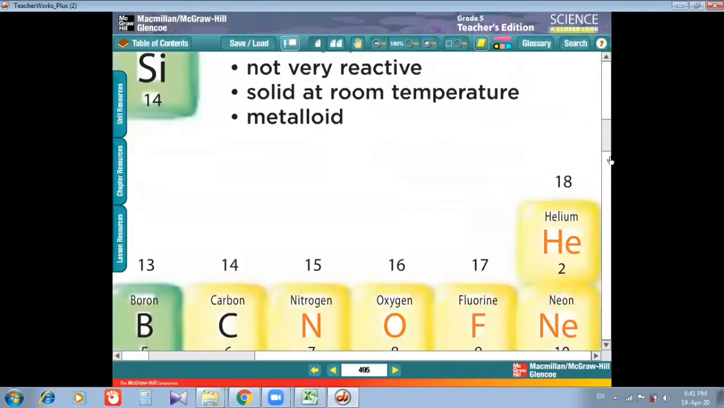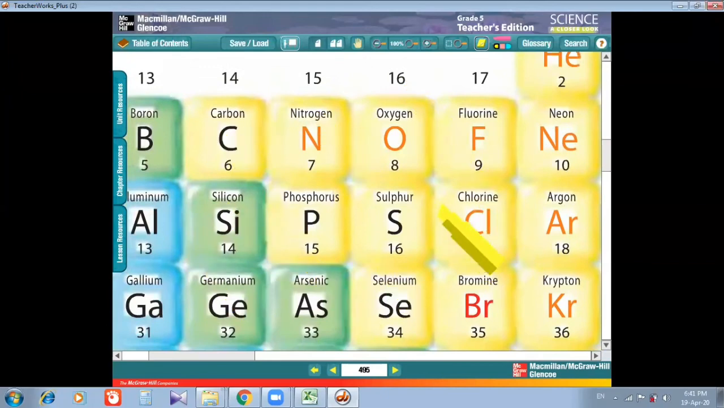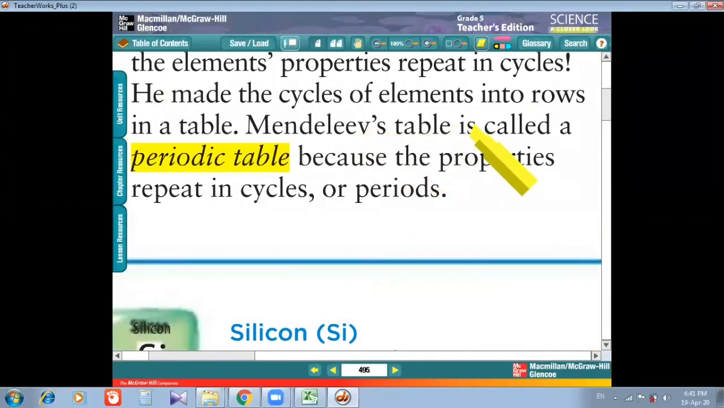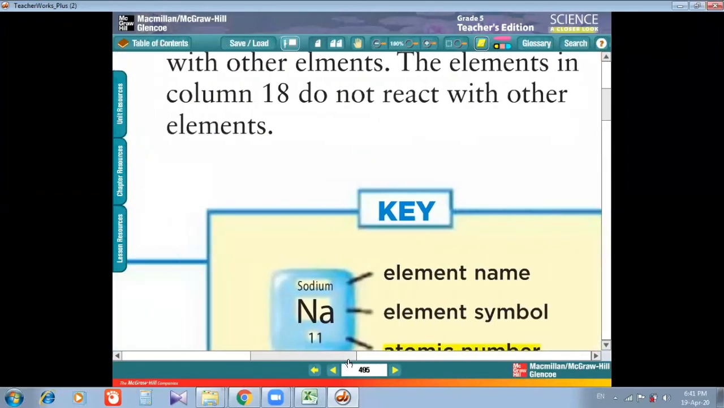This is the periodic table. Here we have rows and columns. What are these? I'll just wait. Mendeleev's table is called a periodic table because the properties repeat in cycles or periods. Now, what are cycles? What are periods? I'll explain after finishing this one.